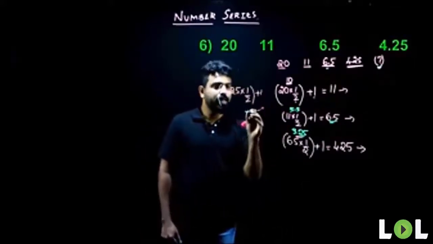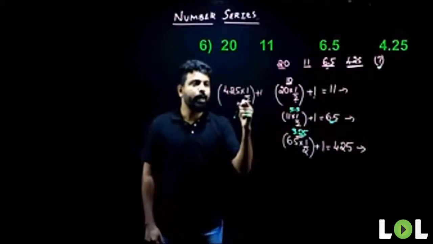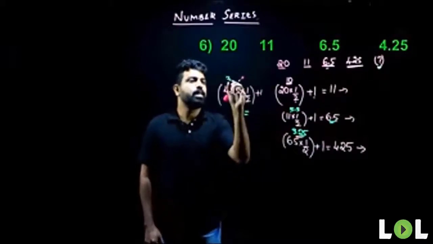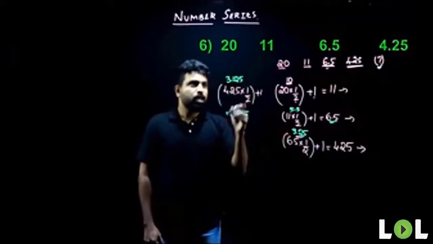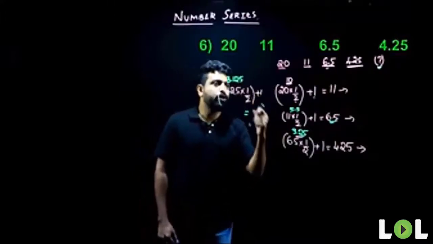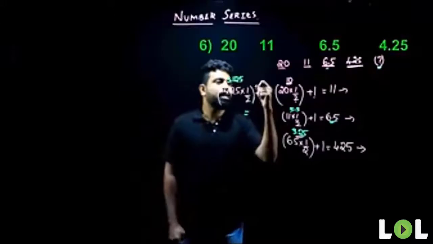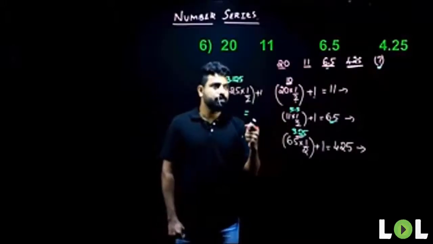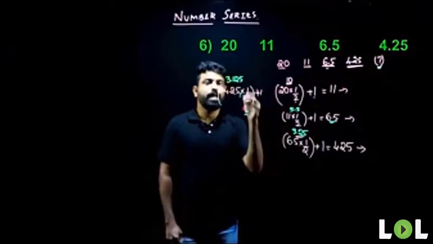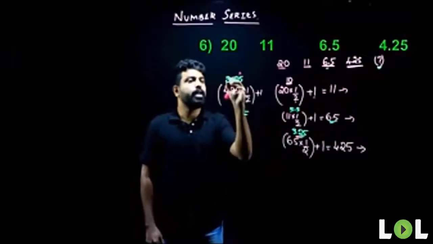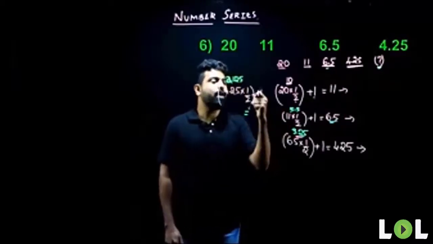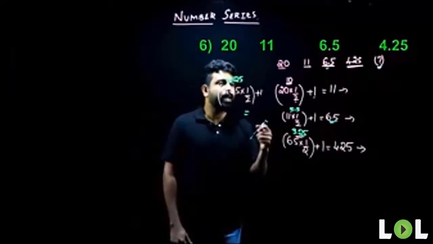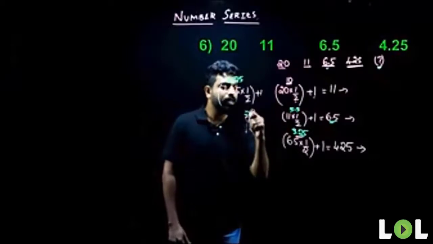What do I get here? 4.25 into 1 by 2 gives me 2.125. Sorry, I'm sorry, it is 2.125. So if I add 1 to 2.125, what do I get? I get 3.125.